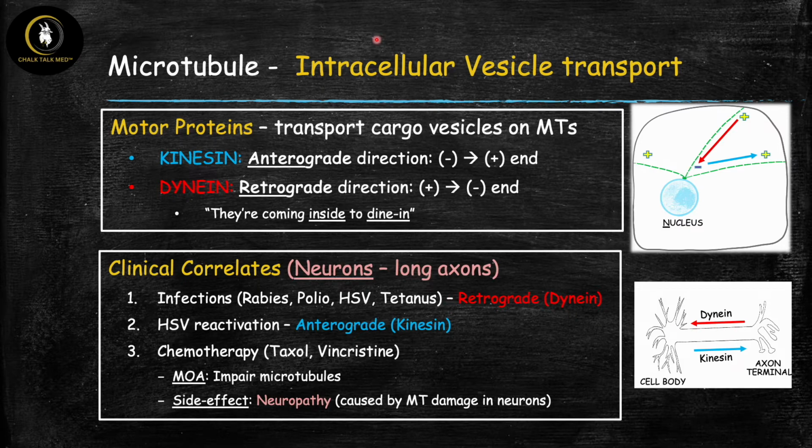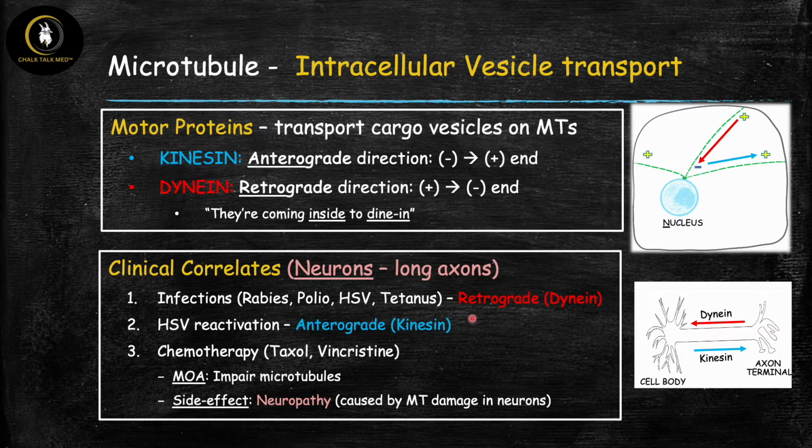Now, number two, in the case of HSV, which is herpes, after that initial infection, this virus is actually just going to hang out dormantly in the central nervous system, but it can reactivate at any time by traveling now in the opposite direction, so traveling back anterograde to the periphery, so going this way using kinesin, because that's the motor protein for the anterograde transport, and it's going to cause symptoms like painful blisters, which are typical of reactivation of HSV.